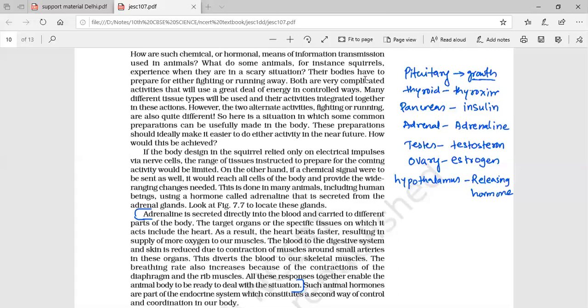And then heterocrine glands. Heterocrine glands are the glands which perform the endocrine function as well as the exocrine function.